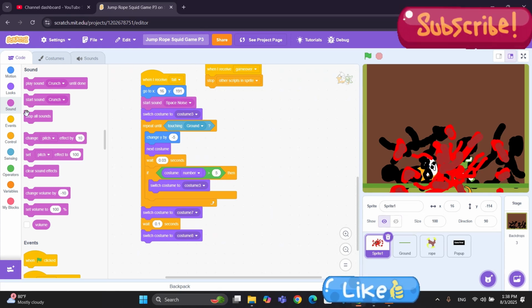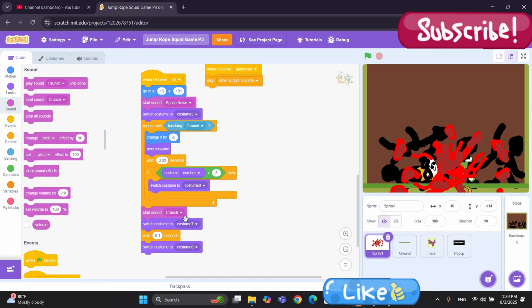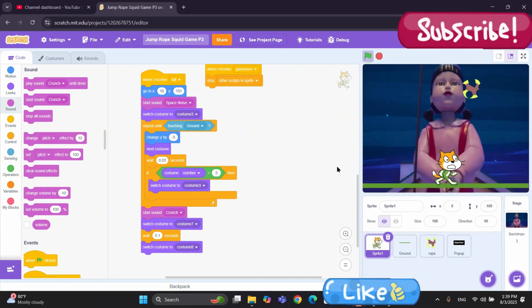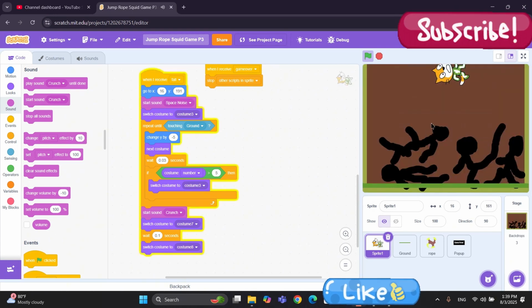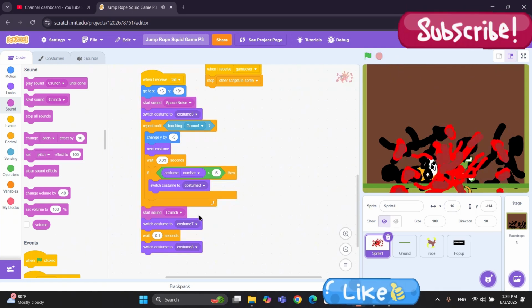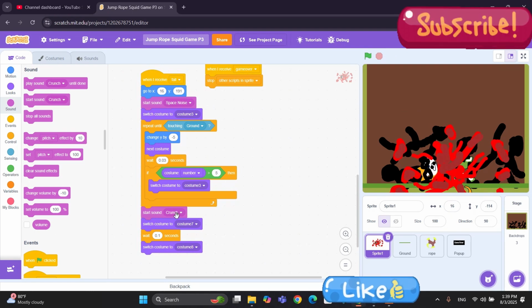For that, go to the sounds menu and drag a start sound block, put it below the repeat until block, and start crunch sound. Okay, great. Now let's click on the green flag. Yeah, so when it touches the ground, it gives a sound of the ground being hit.